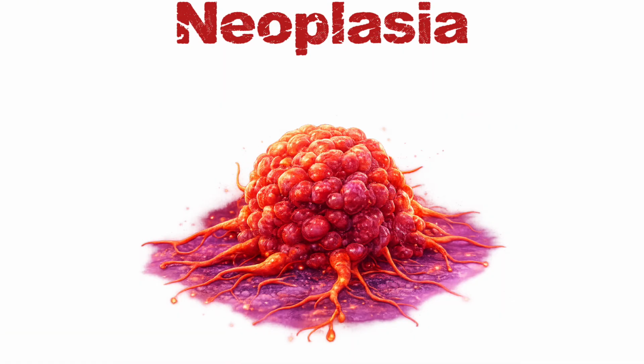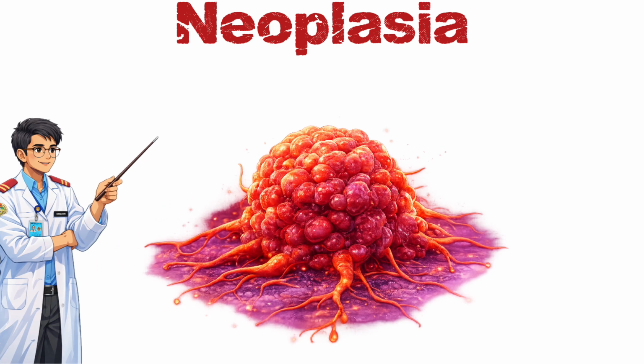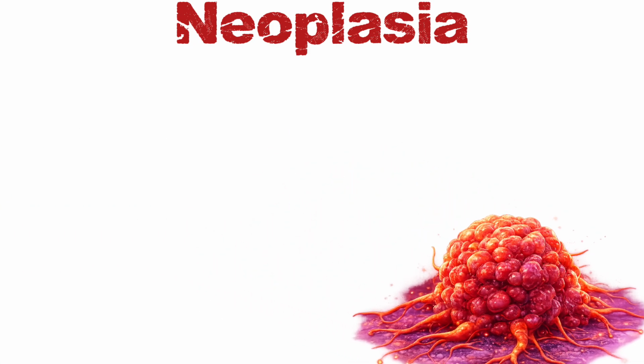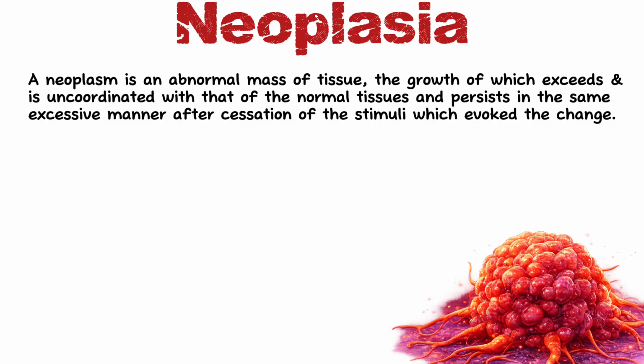Neoplasm, also called tumor or oncoma, the study of which is called oncology. So, what is a neoplasm? Normally, a swelling like hypertrophy or hyperplasia becomes normal when the stimulus is removed from it. But in the case of neoplasm, it persists in the same way even after the removal of the stimulus. So, a neoplasm is an abnormal mass of tissue, the growth of which exceeds and is uncoordinated with that of the normal tissue and persists in the same excessive manner even after the cessation of the stimulus.